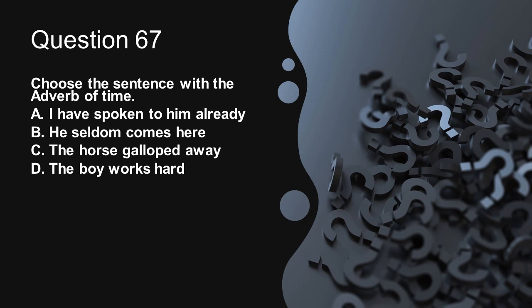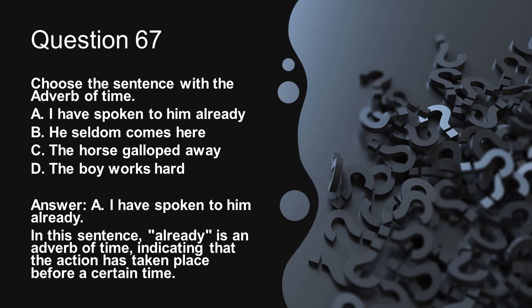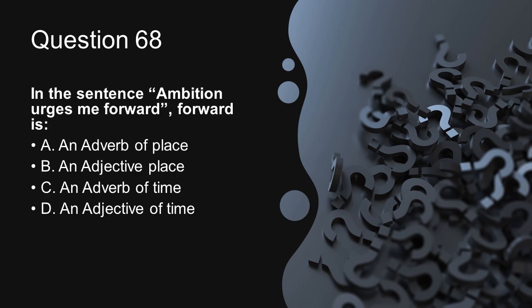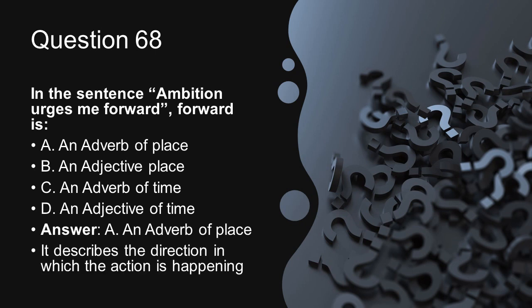Choose the sentence with the adverb of time. Option A. I have spoken to him already. In this sentence, already is an adverb of time indicating that the action has taken place before a certain time. In the sentence, ambition urges me forward, forward is an adverb of place. It describes the direction in which the action is happening.